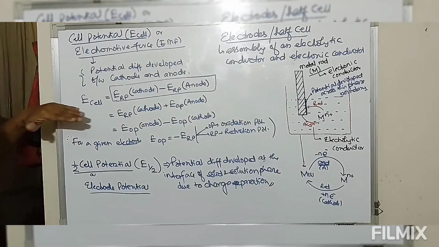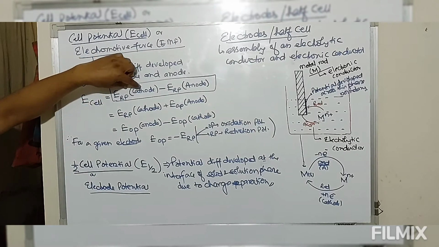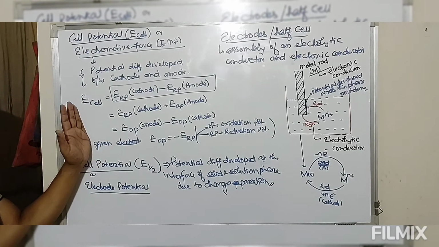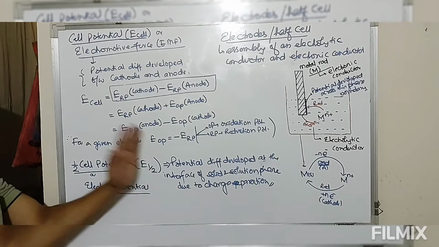So cell potential is reduction potential of cathode minus reduction potential of anode. This is the cell potential in terms of electrode potential.